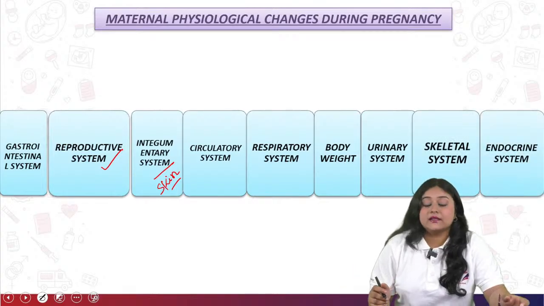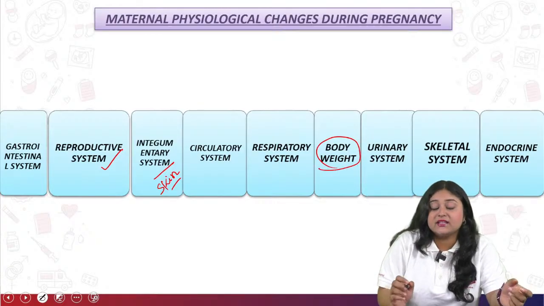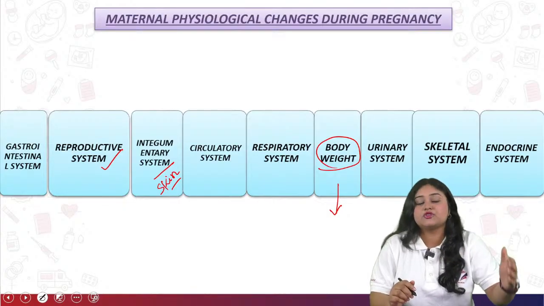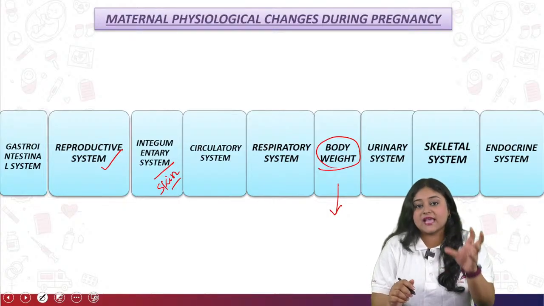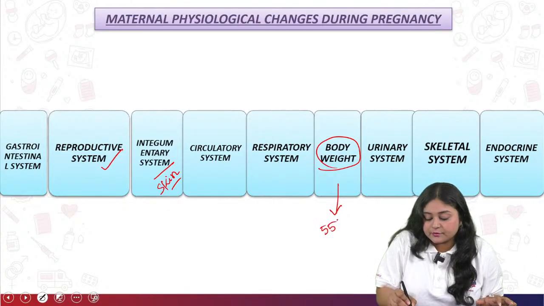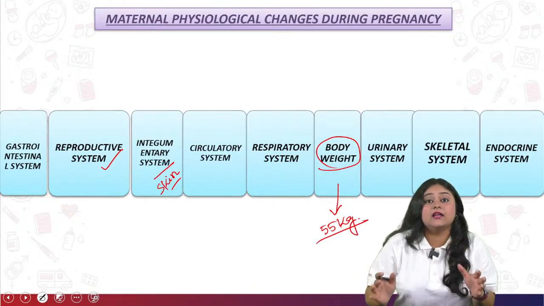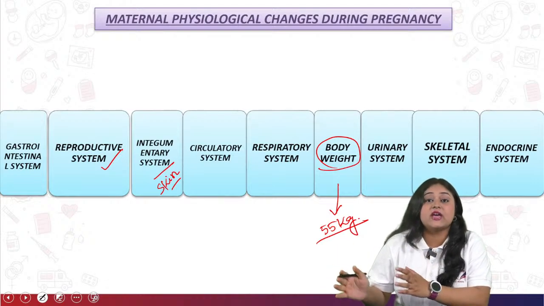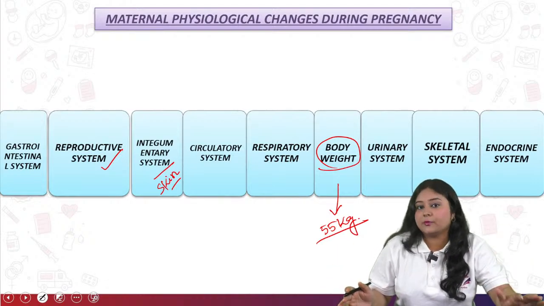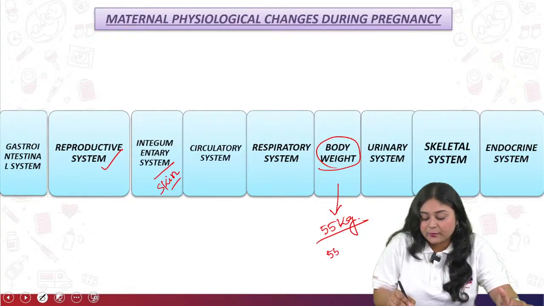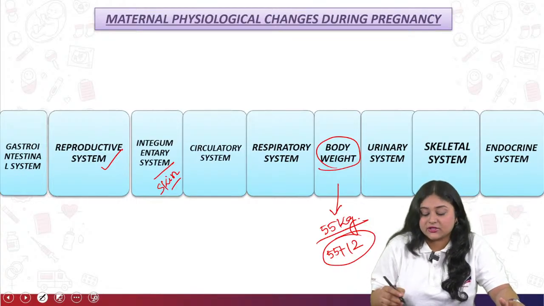Can you please tell me what changes you can see in body weight? Suppose before conception one mother was 55 kg. After conceiving, when she reaches around 9 months of pregnancy, the weight of the mother should be 55 plus 12, meaning a minimum of 12 kg gain. So it comes to 67 kg.